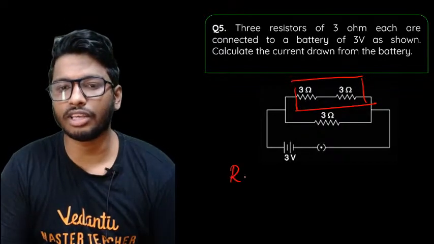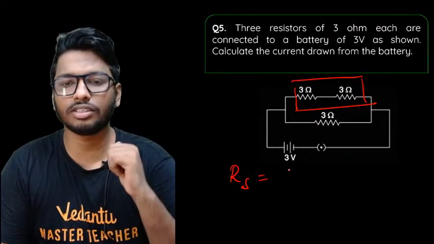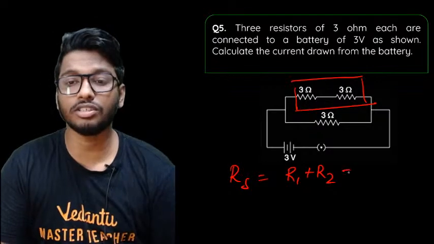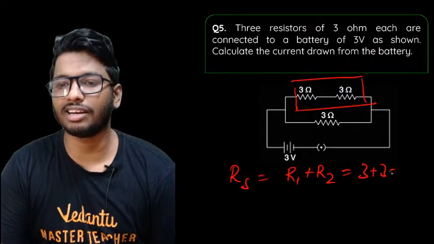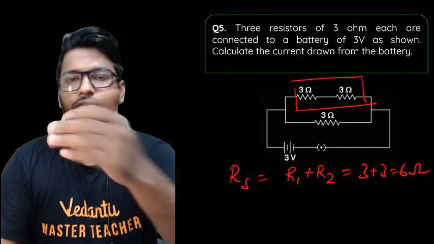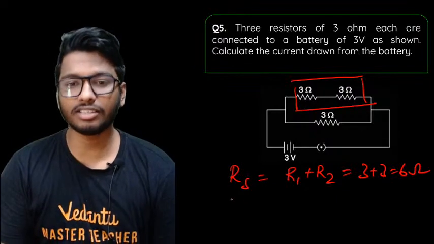First, find out the equivalent resistance in series. I'll take it as RS for now. In series, how do you calculate the equivalent resistance? It's the sum of both the resistances. So it's basically 3 plus 3, that gives you 6 ohms. Now that you have found the equivalent resistance of that, find out the parallel resistance.